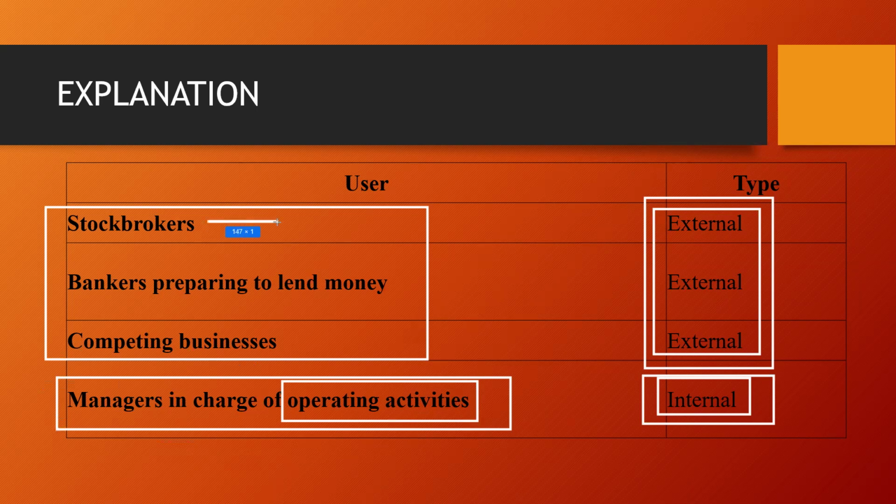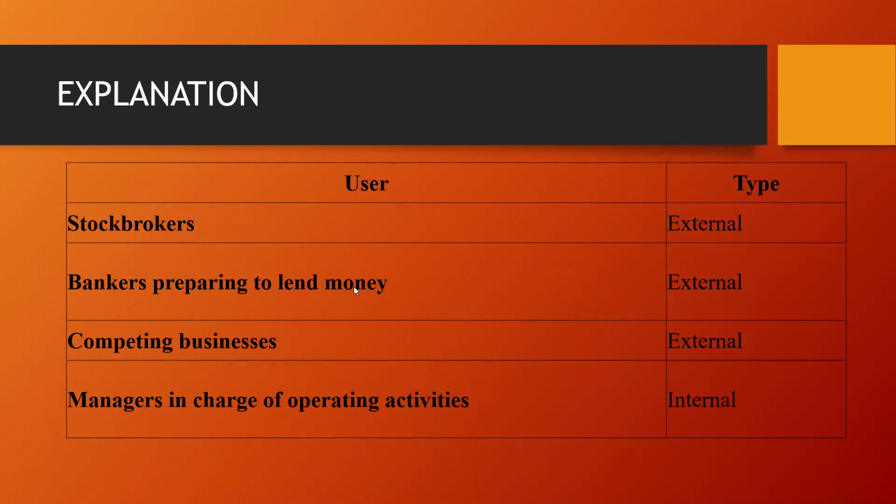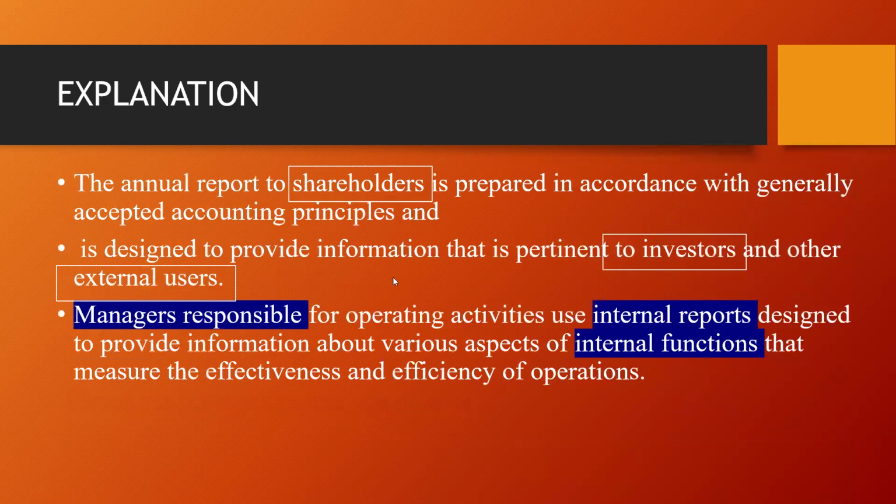So the stockbrokers use it to make money, the bankers to lend money, and the competitors to know about the competing business. So that's the answer. The explanation is still there. The annual report to the shareholders is prepared in accordance with GAAP, generally accepted accounting principles, so it is designed to provide information to investors and other external users.